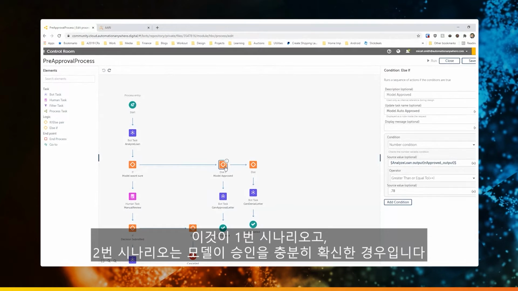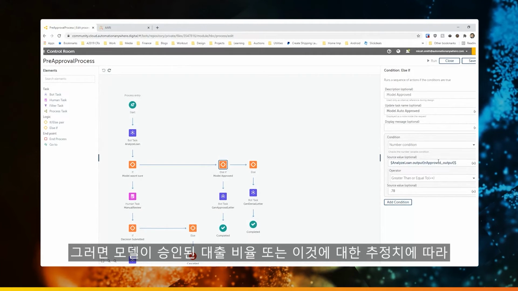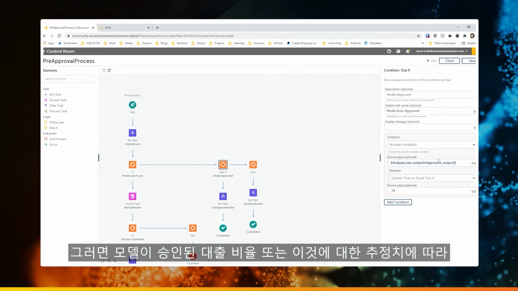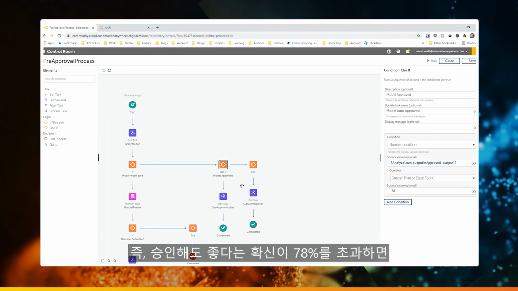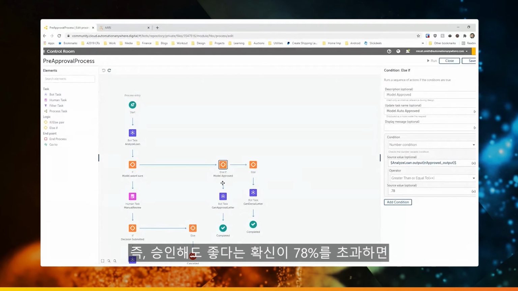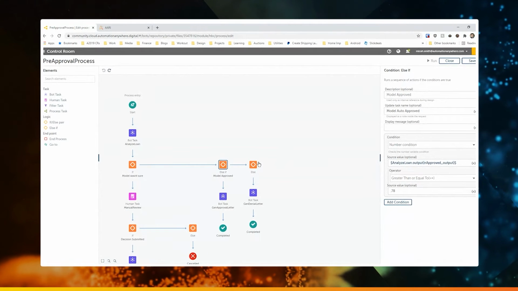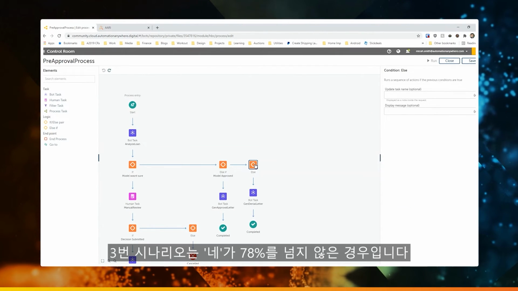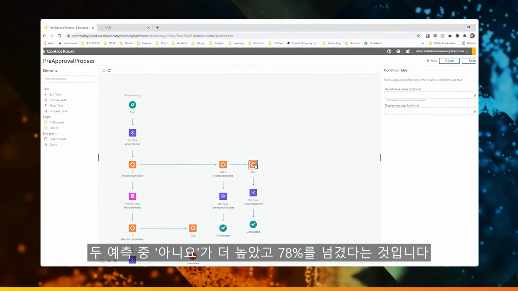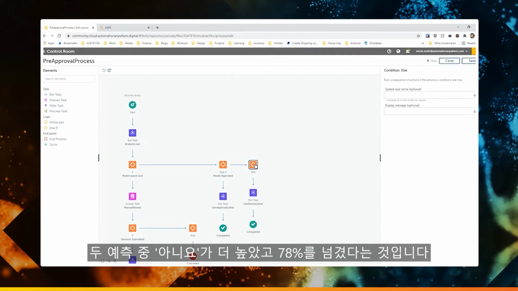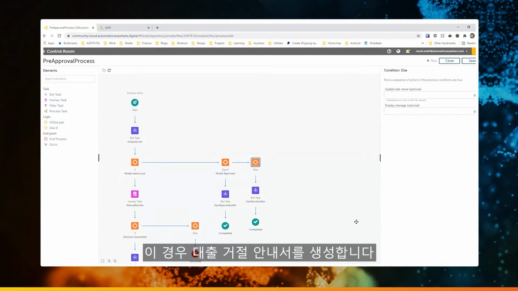Outcome possibility number two is that the model was sure, and the model said, hey, the approved loan percentage, or my estimate on this, is that the loan should be approved based on this model. And so if that confidence is greater than 78% on that approval, we would automatically generate the approval letter. The third outcome is that the yes was not greater than 78%, and the prediction was that the no was the higher of the two, and the no was higher than 78%. In that case, we would generate a loan denial letter.